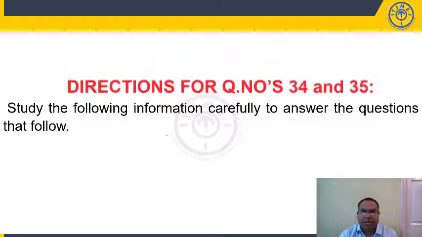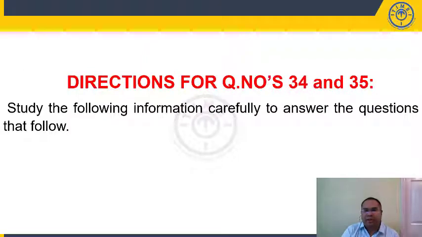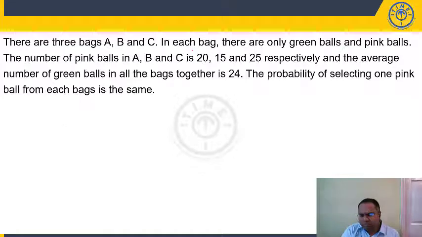Question number 34 and 35 directions. Study the following information carefully and answer the questions that follow. Now, this actually is based on probability. We have 2 questions, 34 and 35, based on probability. Generally we call it case rate.